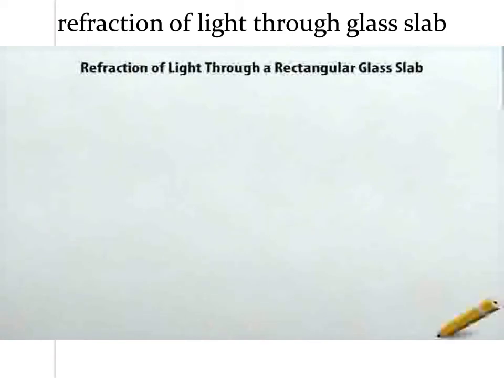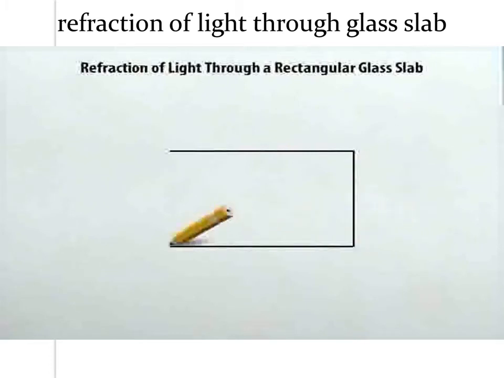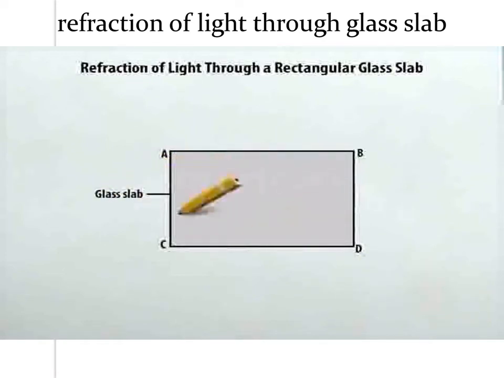In the middle of the sheet, draw a rectangle ABCD. Shade the rectangle and label it as glass slab. Label the lower part of AB near corner B as glass. Label the upper part of AB near corner B as air. Also, label the portion to the right of BD near corner D as air.